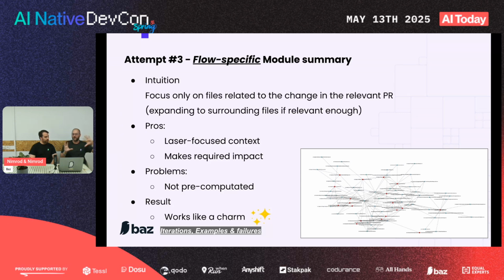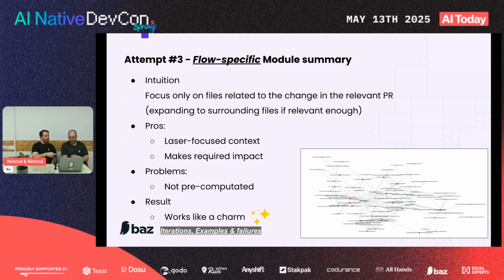We create the horrible import graph that we saw in the unreadable one. In your slide, the unreadable one. Thank you. And what we do on the fly is we just understand which parts of it we need to take and analyze and send to the LLM. So it's a really cool hybrid approach.